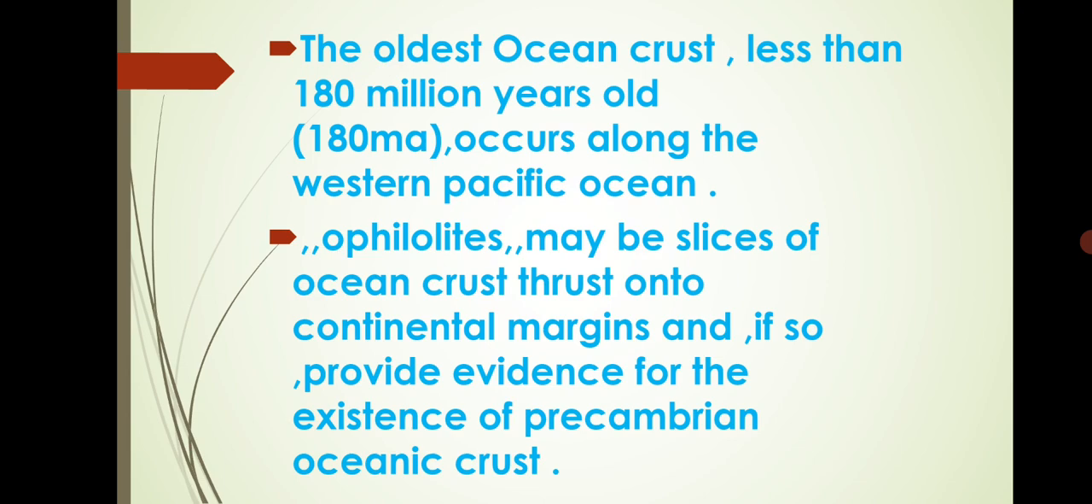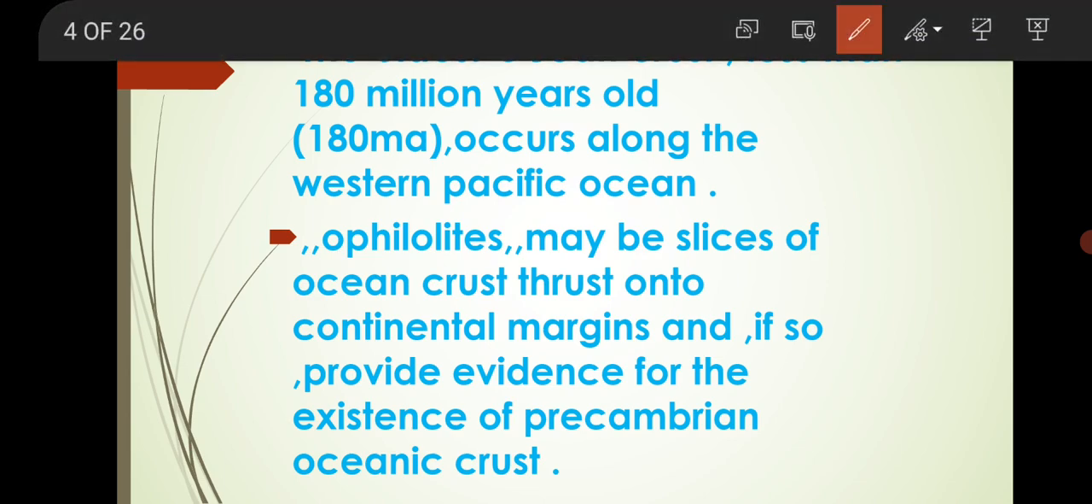The oldest ocean crust is less than 180 million years old. It occurs along the western Pacific Ocean.